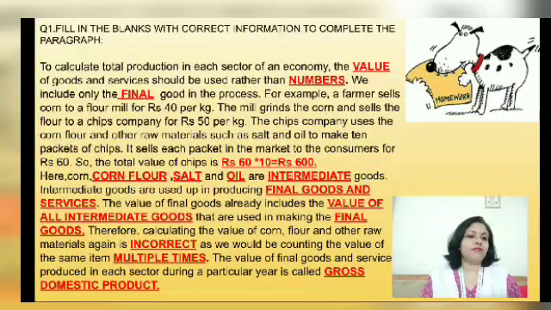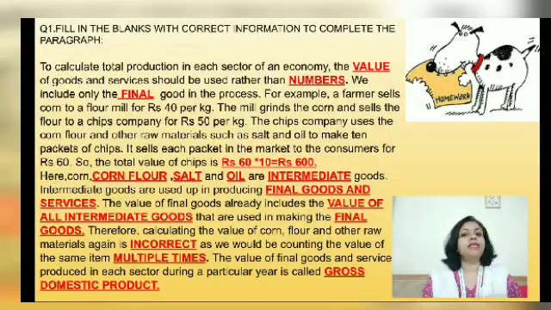Here the example that I have given is that a farmer sells the corn to the flour mill at rupees 40 per kg. The mill grinds the corn and sells it to the chip company for rupees 50 per kg. Finally, the chip company uses all these raw materials and produces 10 packets of chips, where per packet of chips, which is sold in the market to us, is rupees 60. So finally, what is the final goods and value of the goods and services of 10 packets? That is what we are going to take into account.